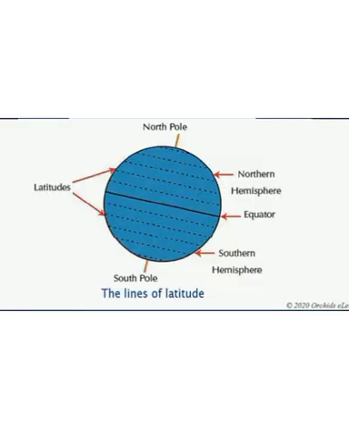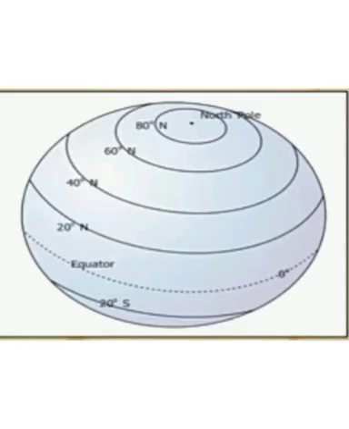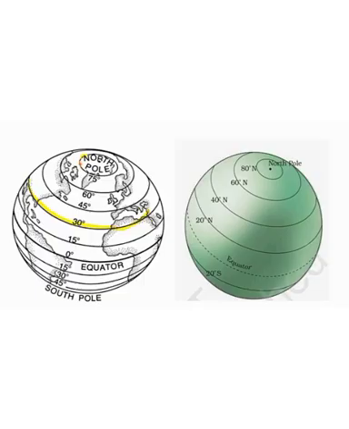All parallel circles from east to west are parallels of latitude. These are measured in degrees, and each degree is divided into 60 minutes and each minute into 60 seconds.